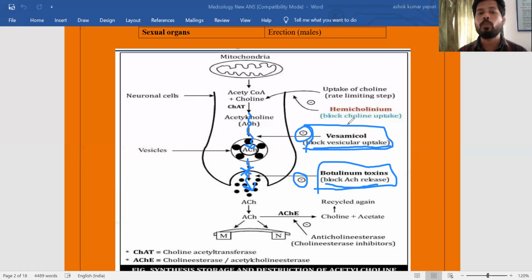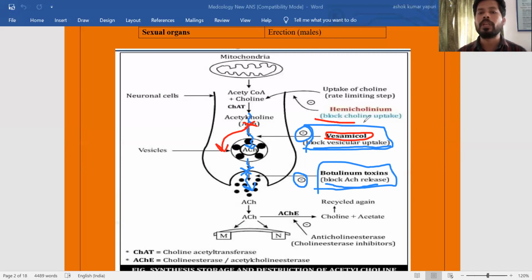But vesamicol inhibits the transporter responsible for transporting acetylcholine into synaptic vesicles. So vesamicol inhibits the vesicular uptake or vesicular storage of acetylcholine. Then acetylcholine is freely available in the cytoplasm, and it may be inactivated by the enzyme.